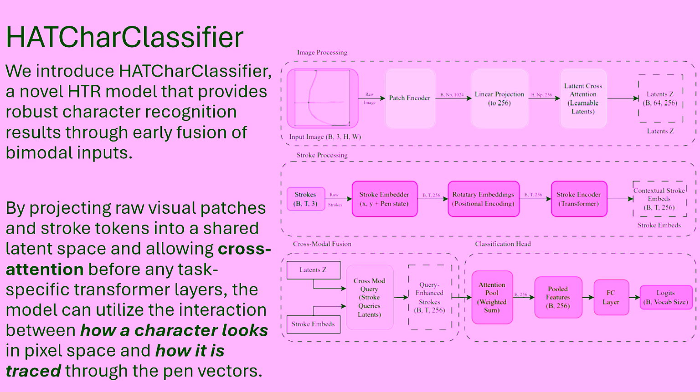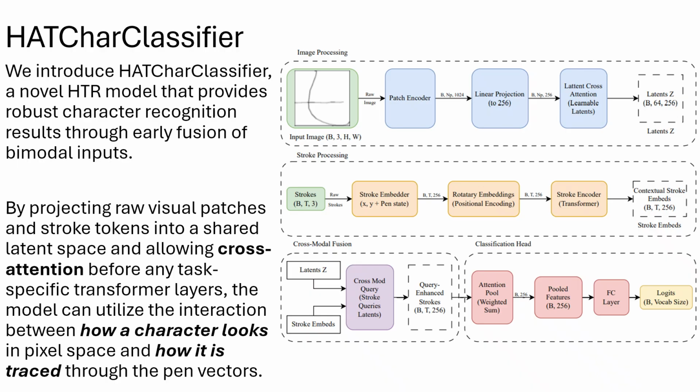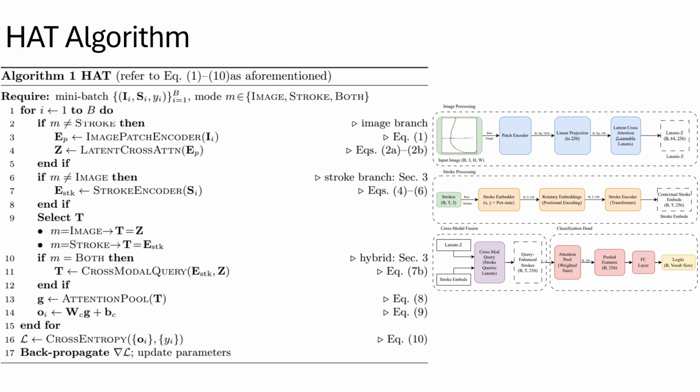Finally, attention pooling feeds a linear head. This early fusion lets the network learn shared primitives, like a cusp, being both a sharp curvature and a dark pixel cluster. Thus, we can utilize the interaction between how a character looks in pixel space and how it is traced through the pen vectors. We present the HAT algorithm.